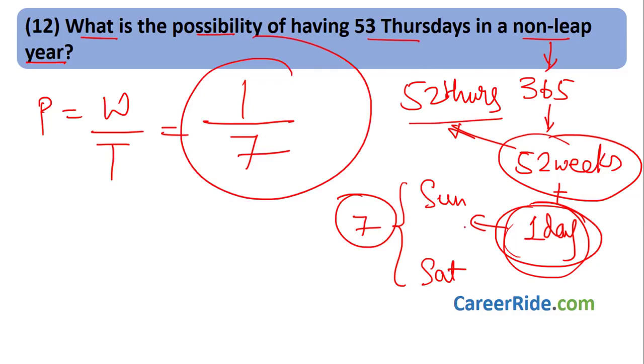Why 1 by 7? Because this one day can be any of those 7 days. So total possibilities are 7. It can be Sunday, Monday, Tuesday, anything. But I want specifically Thursday. So only 1 Thursday is there in every 7 days. So 1 by 7. What I want? Thursday. That is 1. Okay. And total possibilities are 7. So 1 by 7. Moving to question number 13.